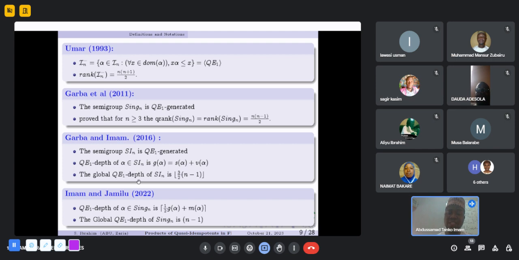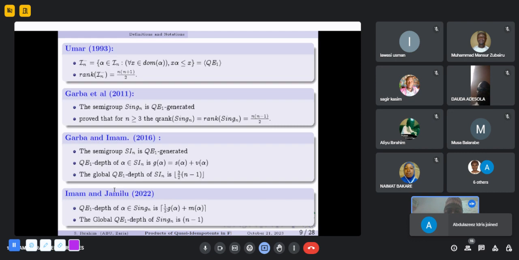And the global quasi-idempotent depth, that is the maximum number of quasi-idempotents required to generate the semigroup S_n, is the floor of 3/2 (n-1). Imam and Jamilu (2022) solved that problem in Sym_n, where they showed that the set of all quasi-idempotents of defect 1 in Sym_n is the ceiling of 1/2 (g(alpha) + m(alpha)), and the maximum number of quasi-idempotents of defect 1 required to generate Sym_n is n-1.